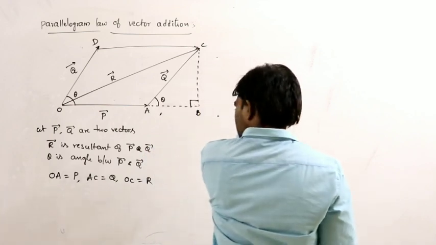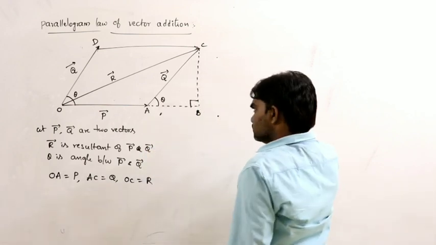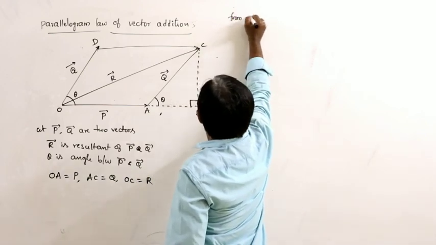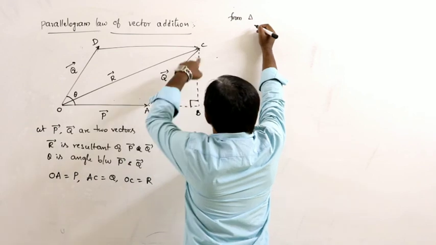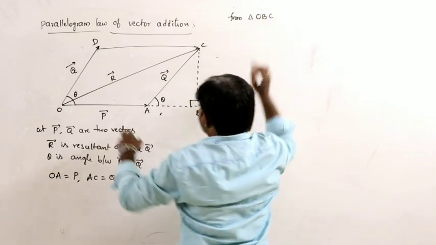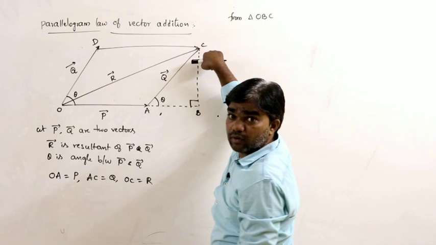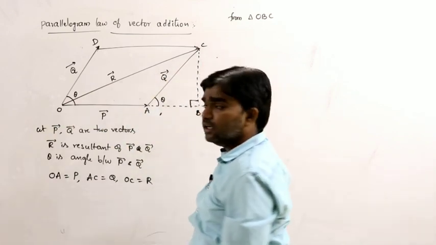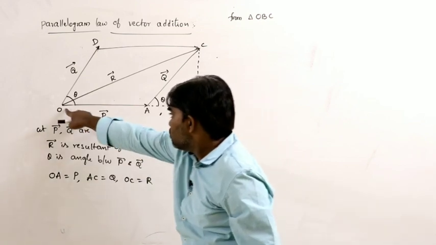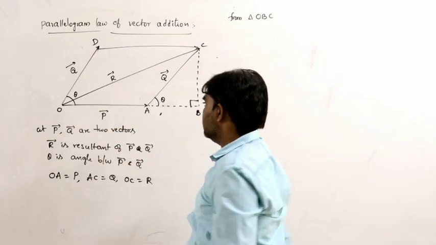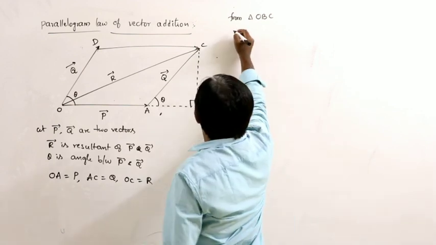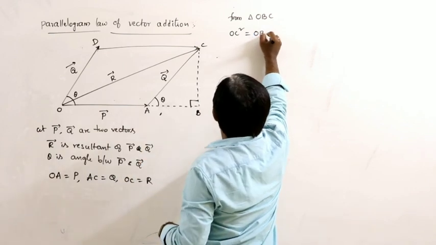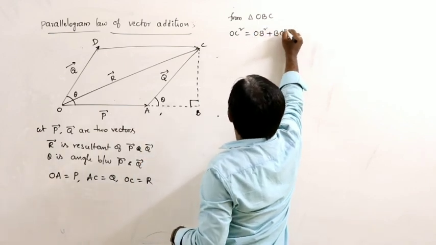Now, from triangle OBC, OBC is a right angle triangle. So from this we can write, according to Pythagoras theorem, OC square is equal to OB square plus BC square.